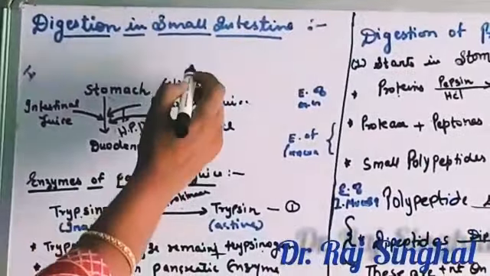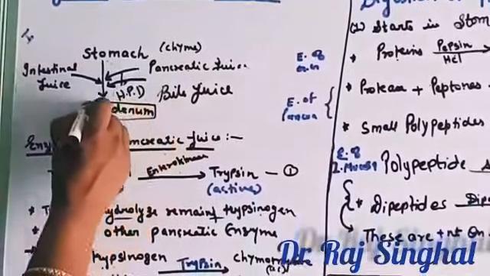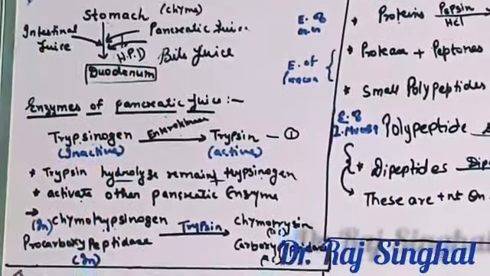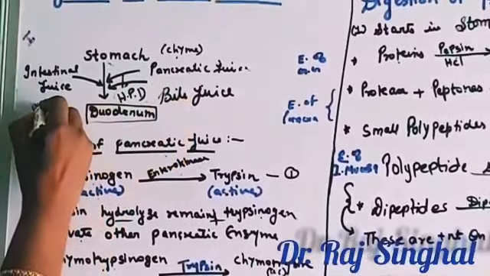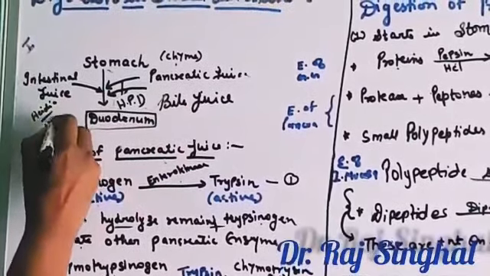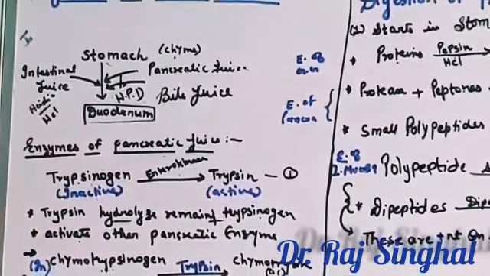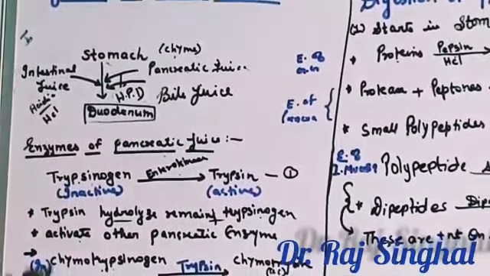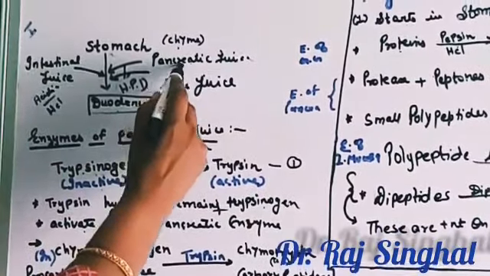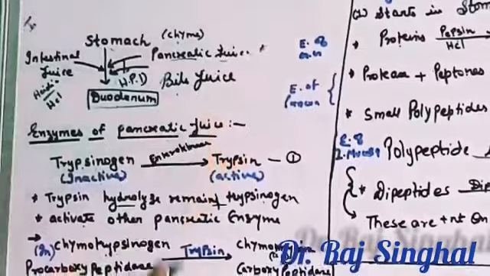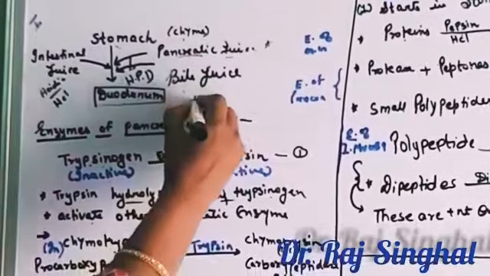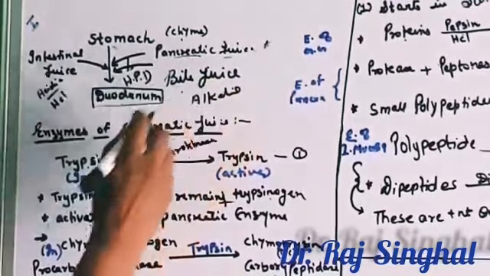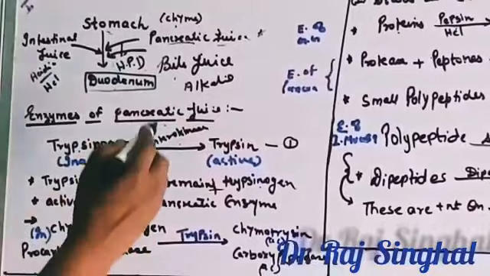Maximum digestion occurs in the first part of the small intestine, that is the duodenum. The food coming from the stomach, also known as chyme, is acidic in nature due to secretion of HCl by the gastric gland. Now when the food comes in the duodenum, it receives the secretion of pancreatic juice and bile juice. Maximum enzymes for digestion of food are located in pancreatic juice, but they can work only if the medium is alkaline. This alkaline medium is provided by bile juice.